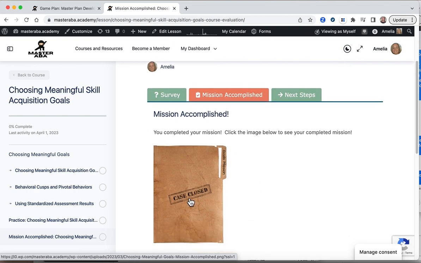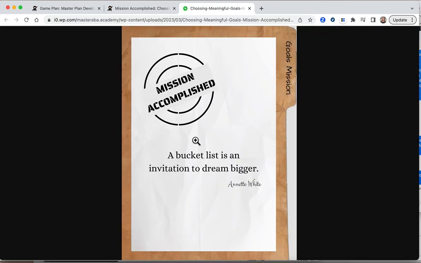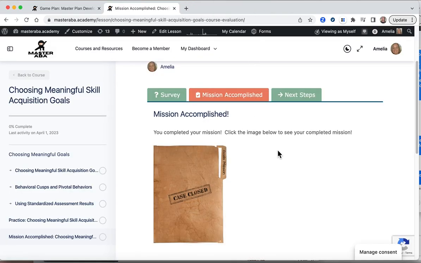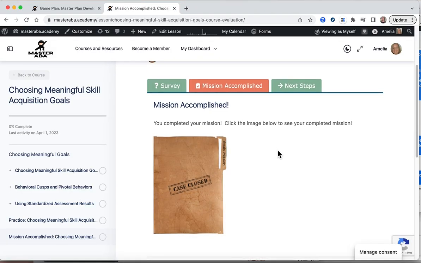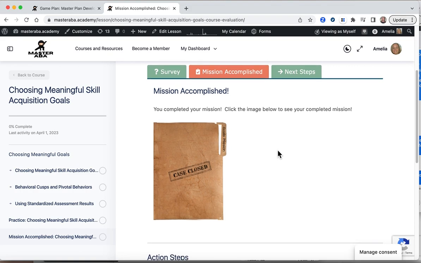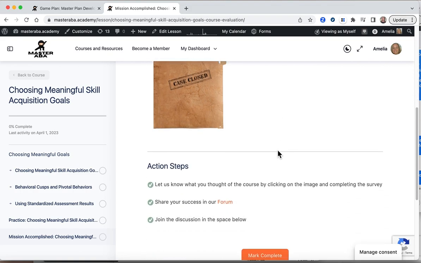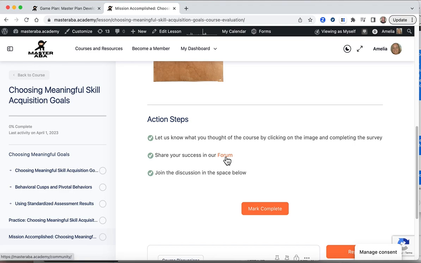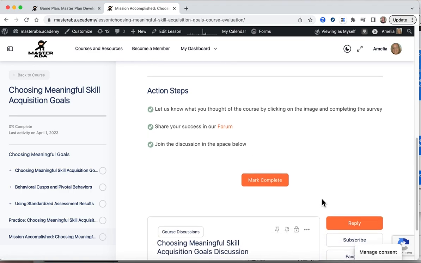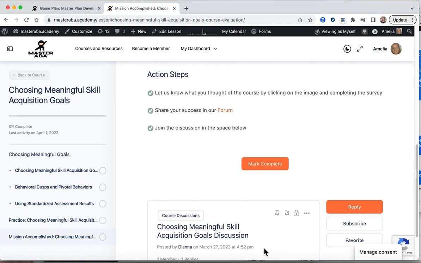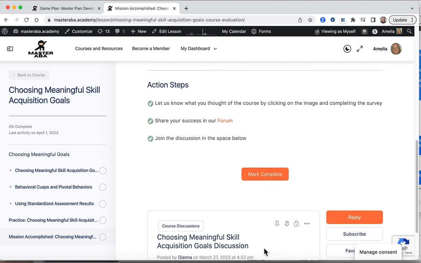Each course has the mission accomplished. You can click on your case closed and you get some sort of quote. A bucket list is an invitation to dream bigger. So if that's something that you're interested in, I really enjoy some sort of final accomplishment. You can share your success in the forum. You can mark this lesson complete, or you can even share your success in the course itself.